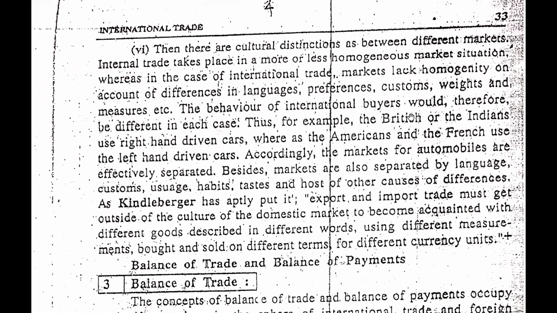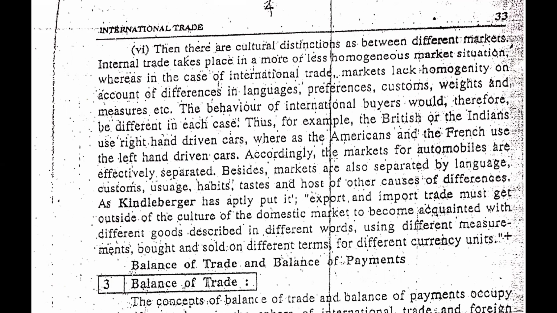Thus, for example, the British or the Indians use right hand driven cars, whereas the Americans and French use left hand driven cars. So guys, as you can understand very well, the habits of the people, or we can say the lifestyle of the people, are quite different in different countries.